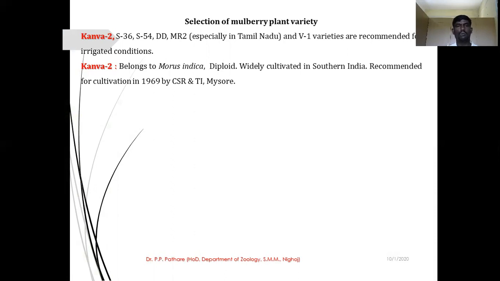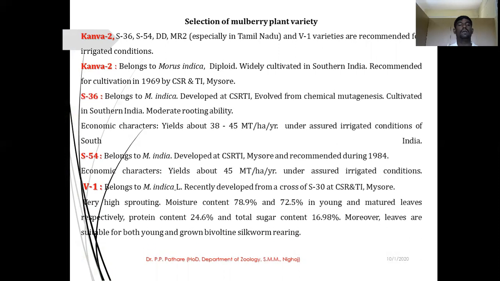These belong to Morus indica, and it is actually a hybrid variety. They are generally developed by the Central Silk Board. They have also developed some other varieties at the Central Silk Board in Mysore and Bangalore. They developed such varieties of mulberry plant for the farmers. You can select anyone for mulberry cultivation.